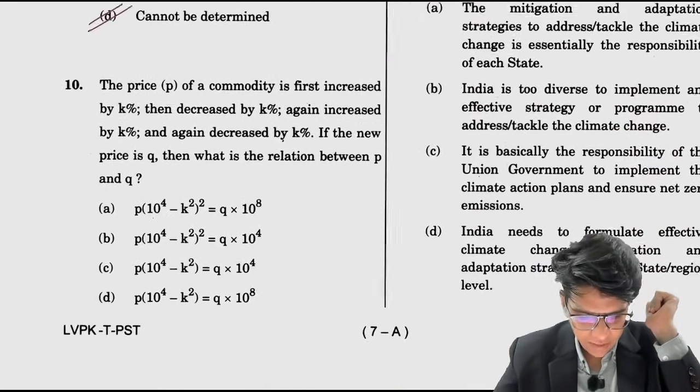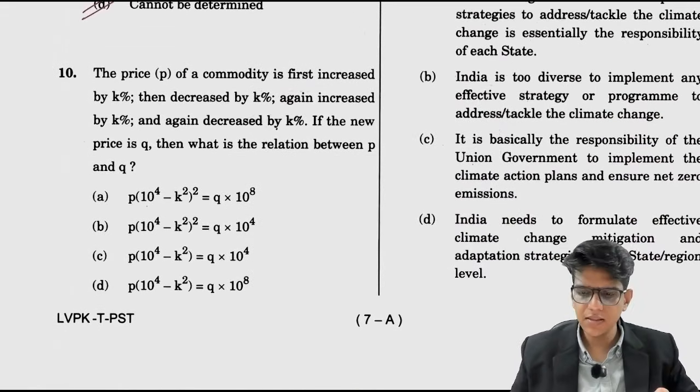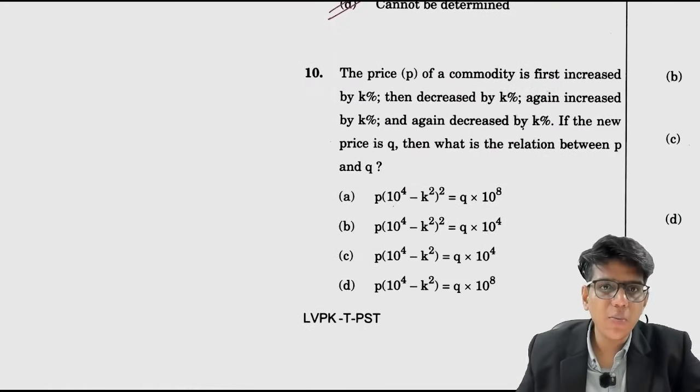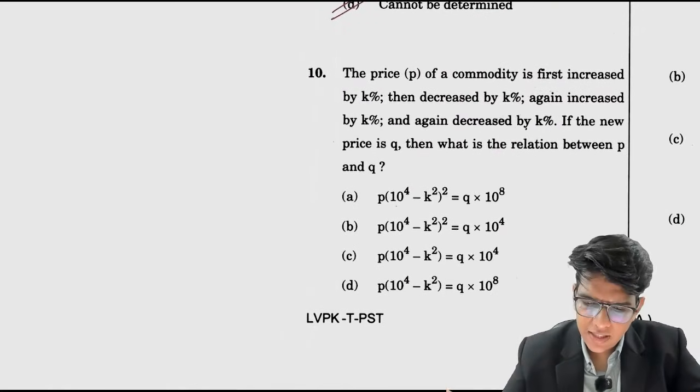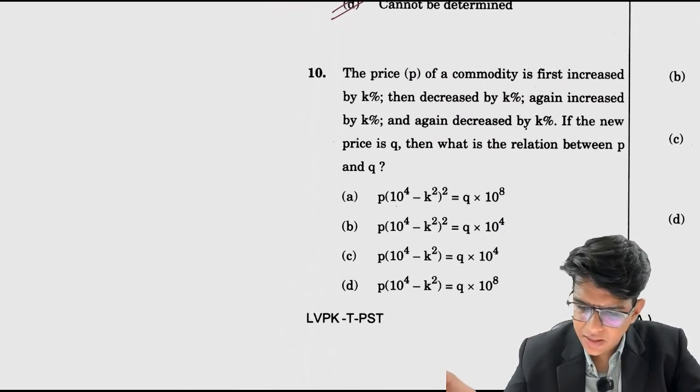Okay, now next, the price. What is given? The price of a commodity is first increased by k%, then decreased by k%, then increased by k%, and then again decreased by k%.